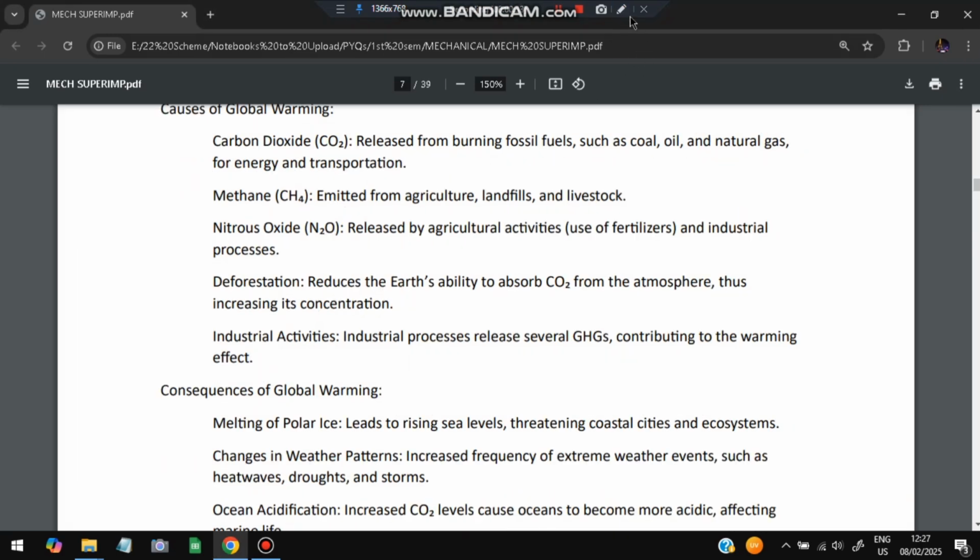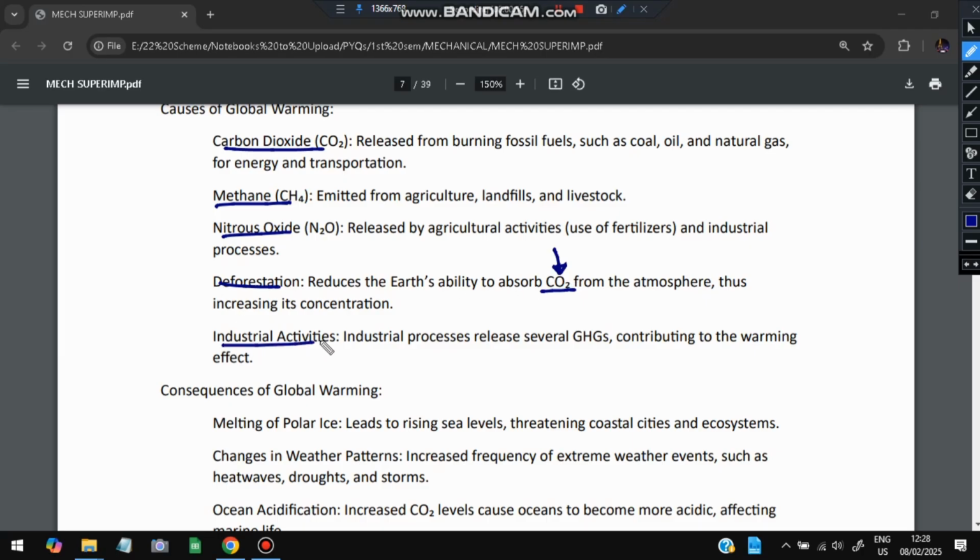Other causes of global warming are the release of carbon dioxide and methane from agriculture and landfills, and nitrogen oxides released from emissions. Because of that also global warming will happen. Deforestation: due to lack of trees, what will happen? The CO2 content will increase, and when CO2 increases, global warming will increase. Industrial activities also produce several GHGs contributing to the warming effect.